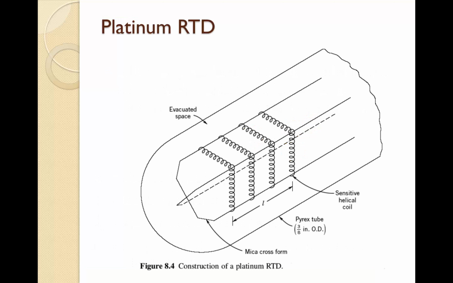Platinum RTD. So this is the diagram of the RTD. The RTD is composed of an evacuated space to get a specified condition, because if we don't have the evacuated space, maybe the surrounding temperature will affect the resistance of the conductor. Here, L is the length of the helical conductor, the sensitive electrical coil, and here a mica cross form just supports the conductor in the RTD.